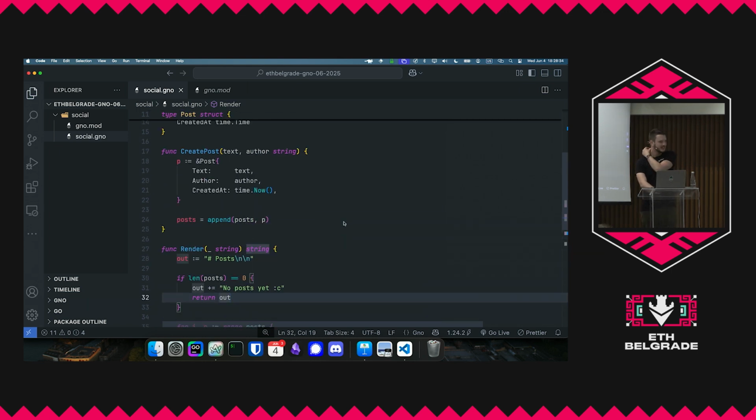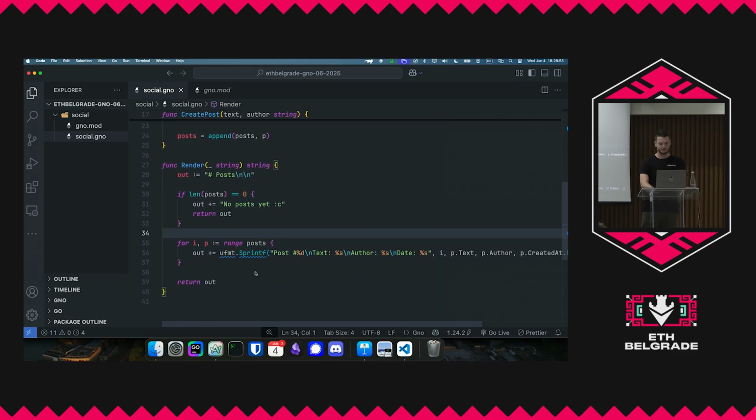And it's really, really cool because when you compare it to a traditional application, you would have to write all of these services and deploy everything and make sure everything is working tightly together and it's secure. With this, you just write Gno code, poof, publish it, and it's right there. It works, and it's great.